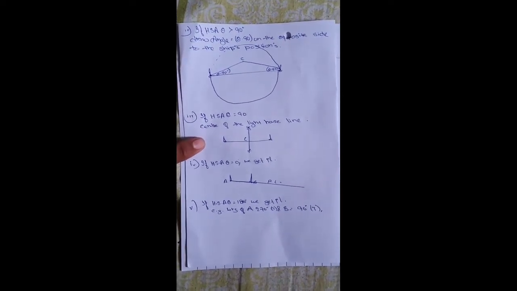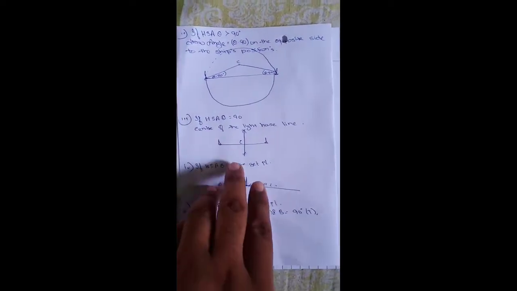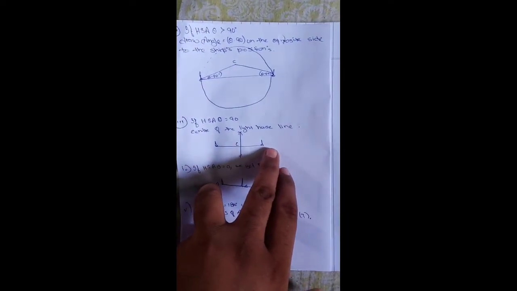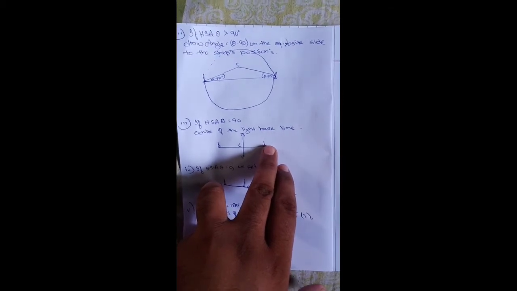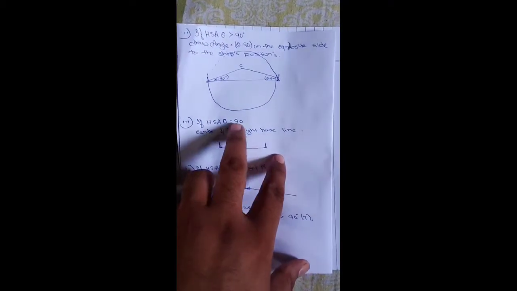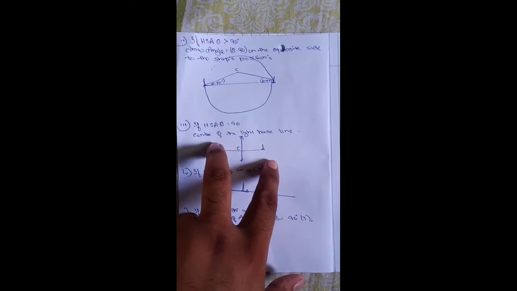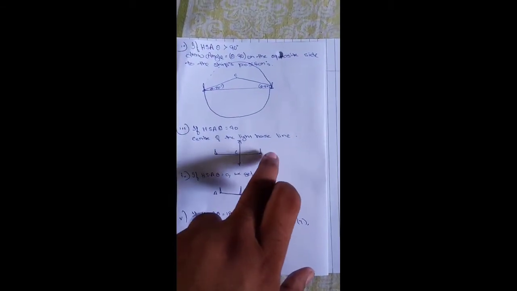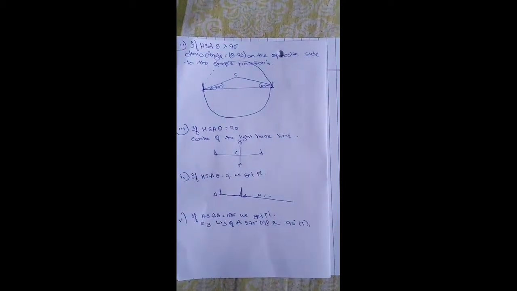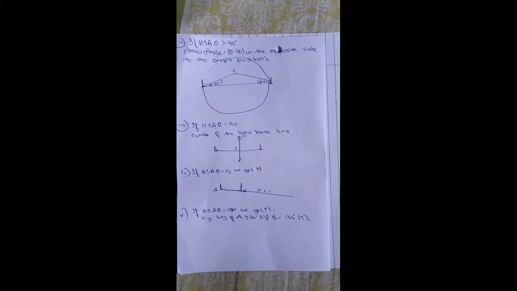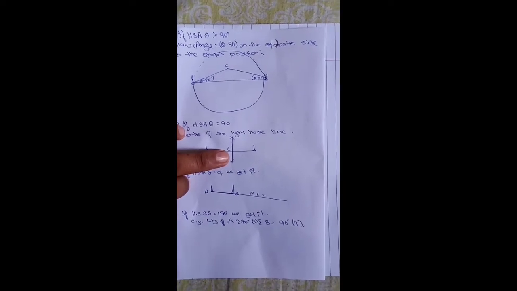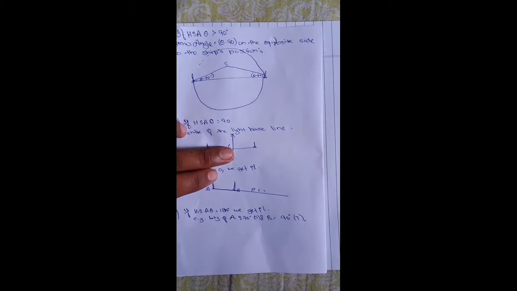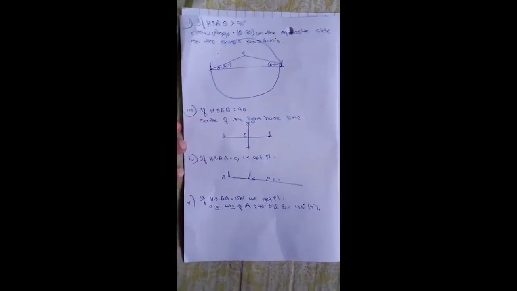Now if HSA is equal to 90 degrees, then it's a very simple way. We will join both lighthouses, and take the entire distance with a compass, and cut on both sides from both lighthouses, and the center of the lighthouses will be our position C. On whichever side it is, we will take this as a center, and we will again draw the circle.